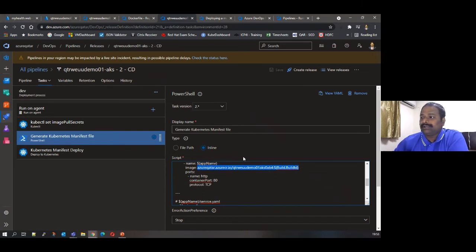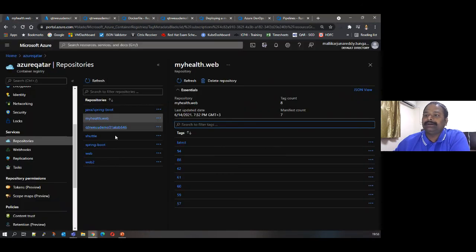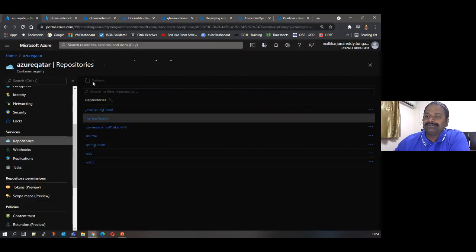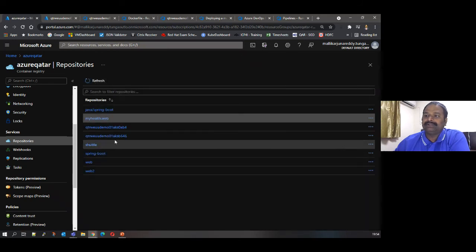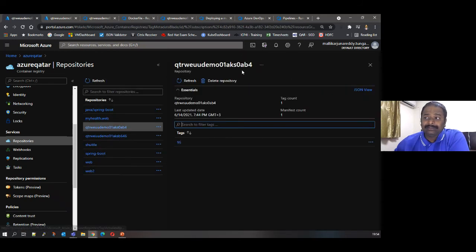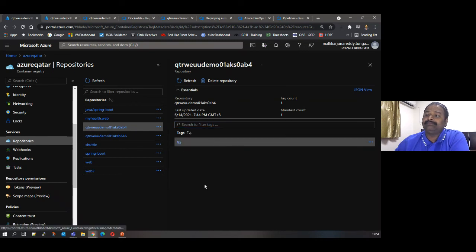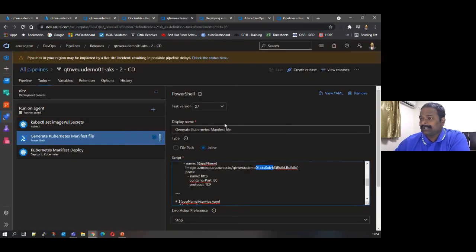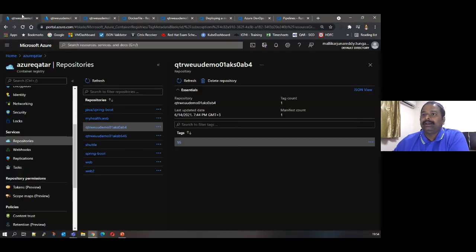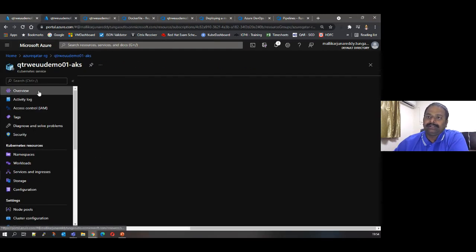Let's go back to the Azure Container Registry. See what the AKS name is here: 01 AKS AB4. Let's go back and refresh your repository. You see here, this is the image which is being created, and the build tag is 95, the build ID. So everything is automated. As a starter, you can start looking at it so that you get an idea of how to build and deploy apps into AKS. We will get a detailed demo on AKS soon in September.